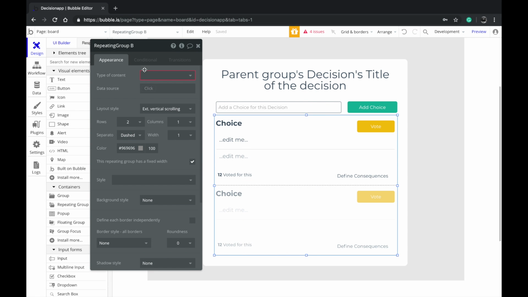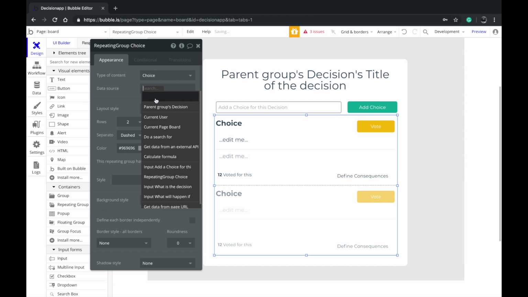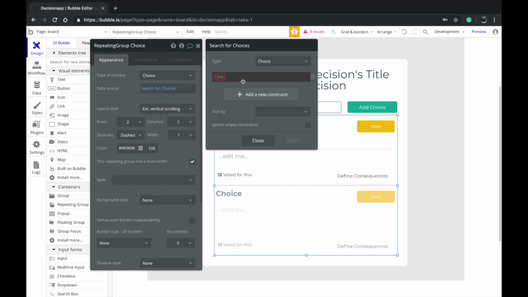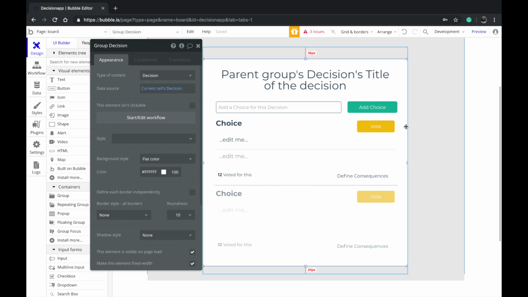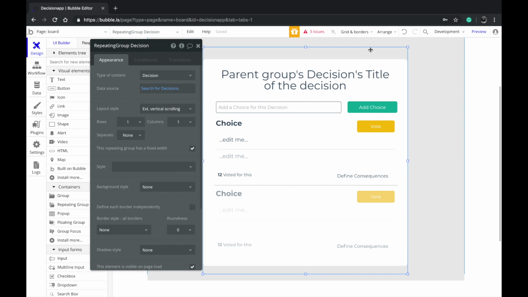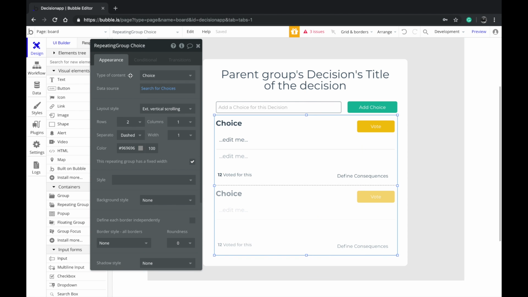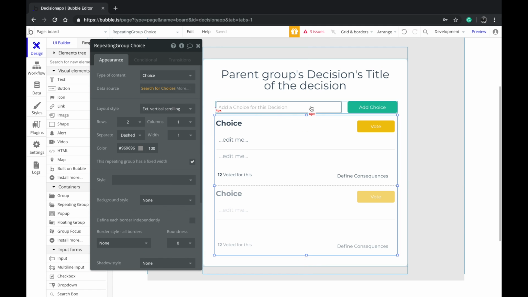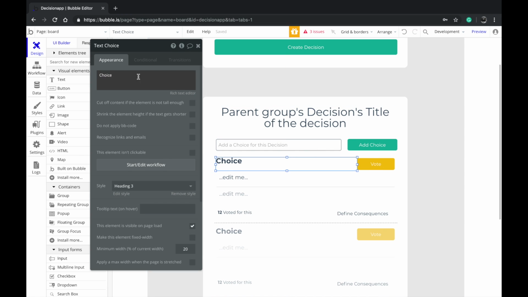So we want to say type of content is choice. The data source will be do a search for choices. You only want to display the choices where the decision reference is equal to the parent group's decision. Parent group is referring to this here, and that is coming from the current cell's decision. So we're only displaying the choices that belong to this current decision. Now we want to display the choice description.